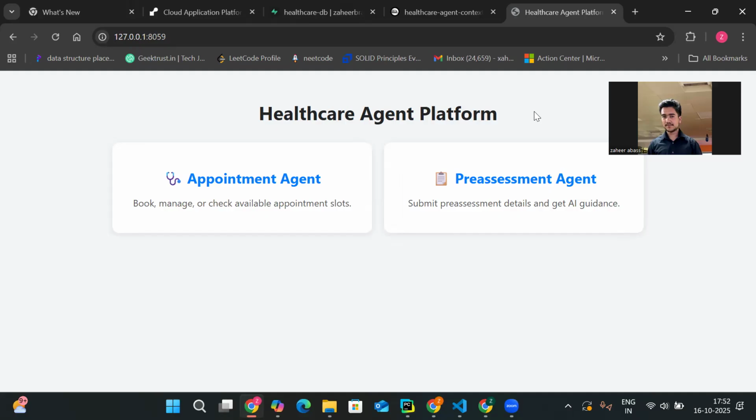The issue is with big hospitals: for any specific department, there might be 20 doctors. In the resource calendar in the backend, where they create the slots for doctors, that might be huge. If the patient is not sure which doctor to go to, they'll simply chat with the appointment agent